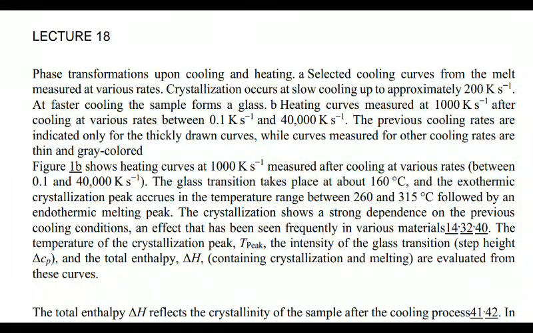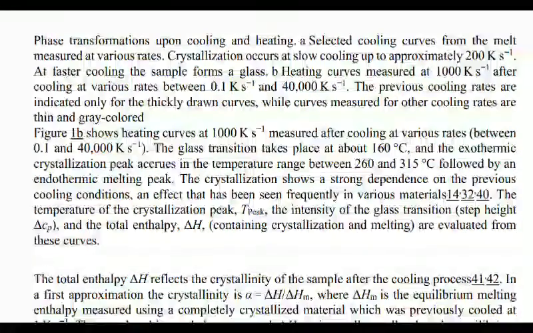Figure shows the heating curve at 1000 Kelvin per second, measured after cooling at various rates between 0.1 and 40,000 Kelvin per second. The glass transition takes place at about 160 degrees C, and the exothermic crystallization peak occurs in the temperature range between 260 and 315 degrees C, followed by an endothermic melting peak.